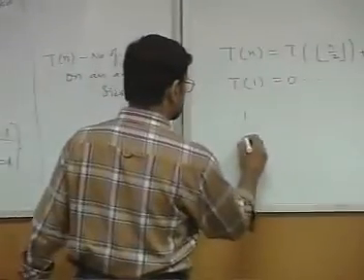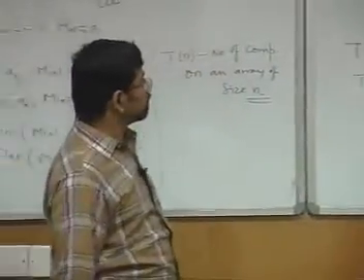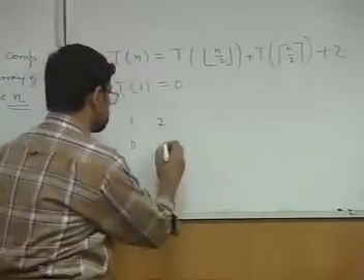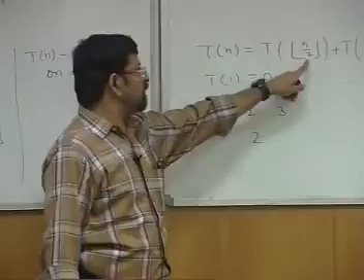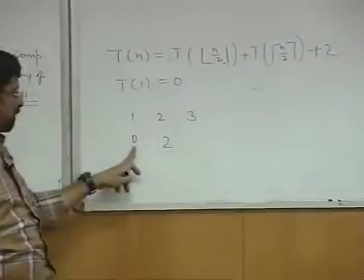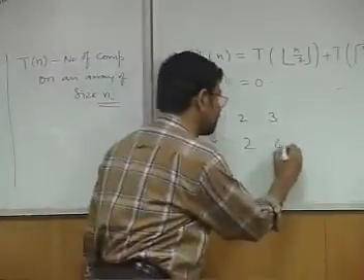T of 1 is 0. What about T of 2? T of 2 is 0 plus 0 plus 2, it is 2. What about 3? For 3, T of 1 plus T of 2 plus 2, so 2 plus 2 is 4.